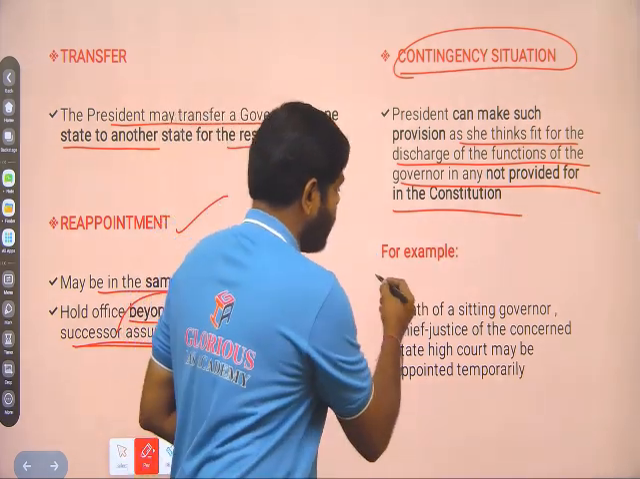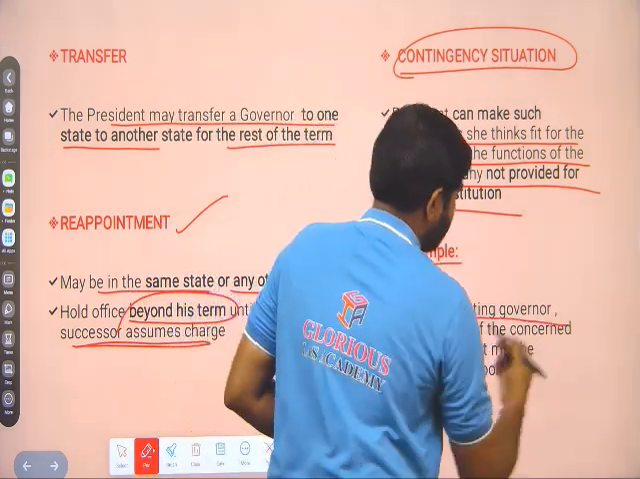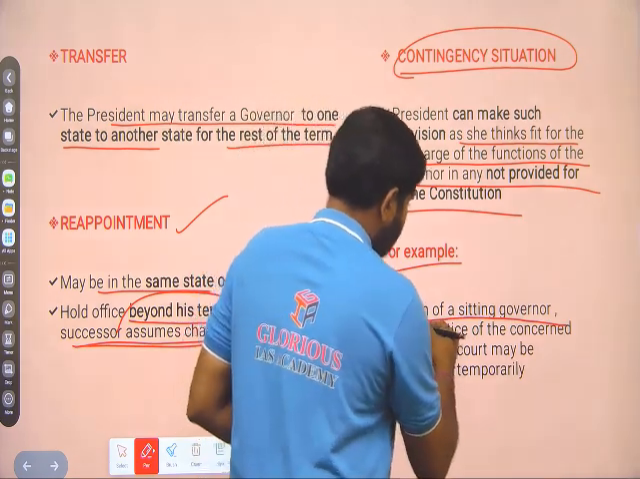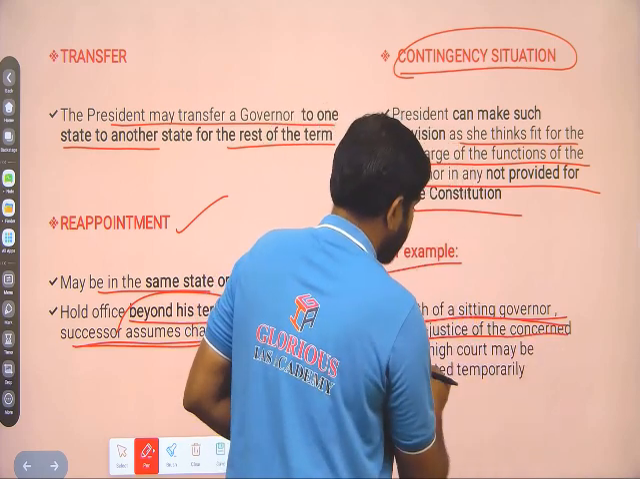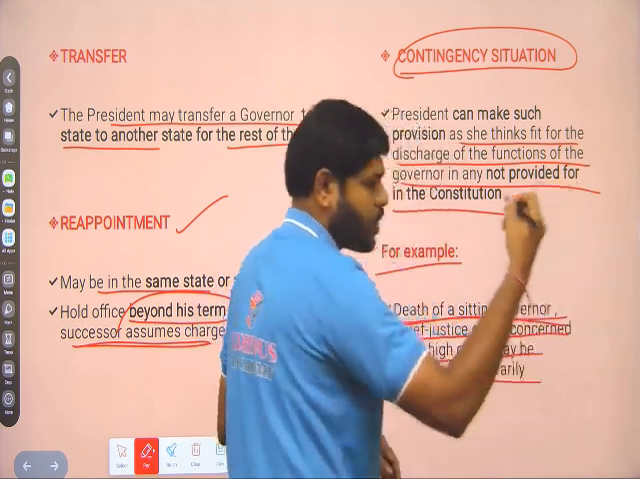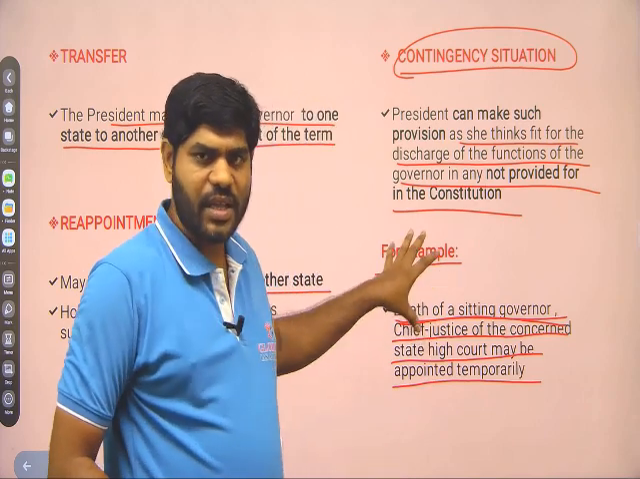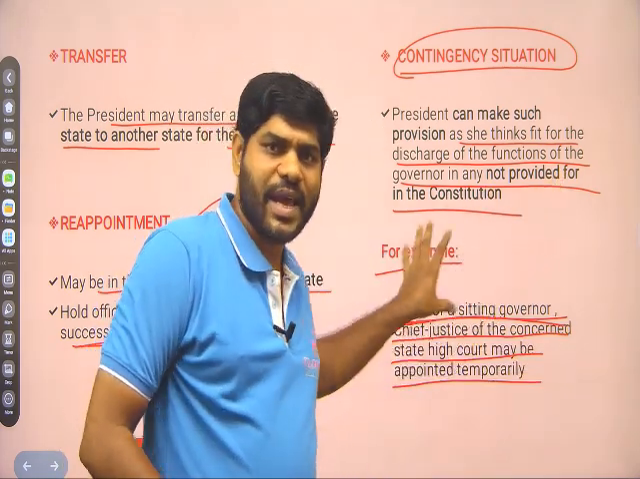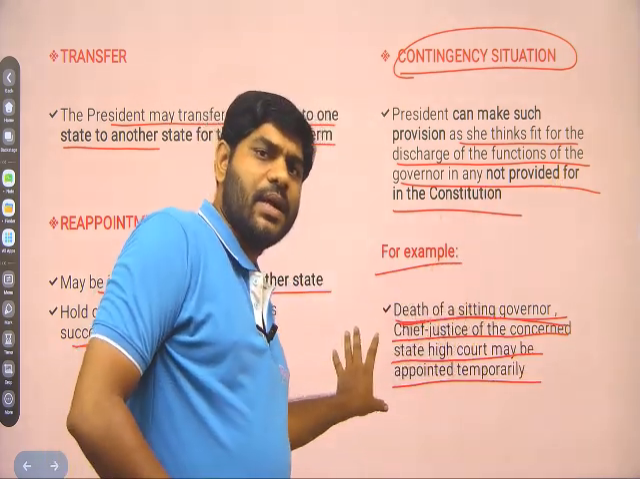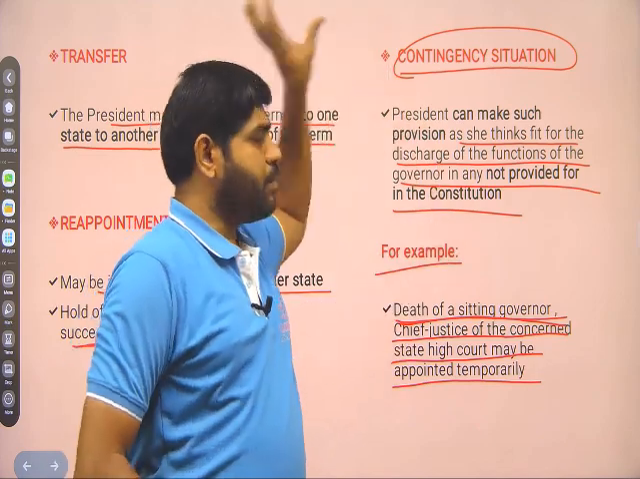For example, during the death of the sitting governor, the Chief Justice of the concerned High Court may be appointed temporarily. If there is a sudden death of the governor, the Chief Justice of that particular High Court would be appointed by the President as temporary governor.